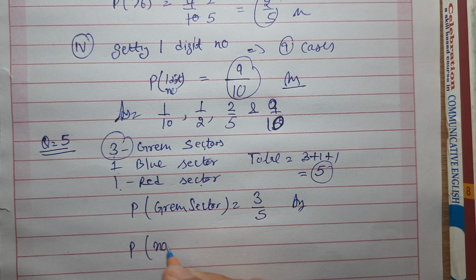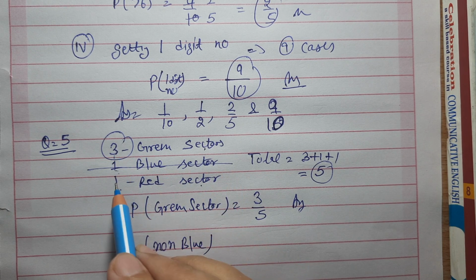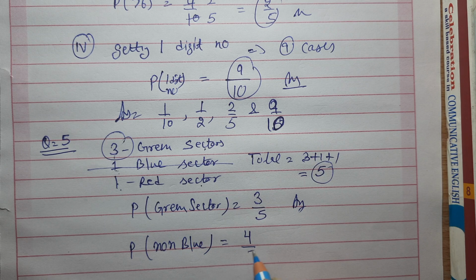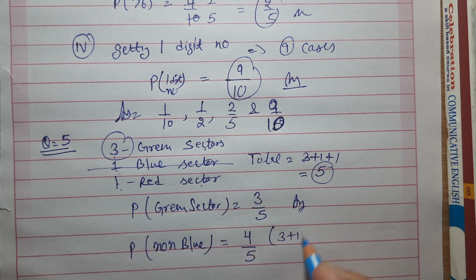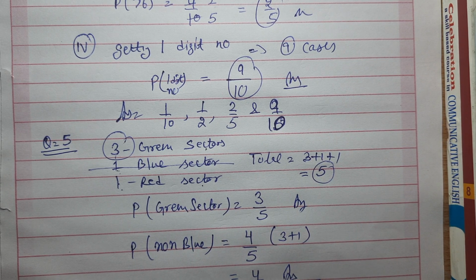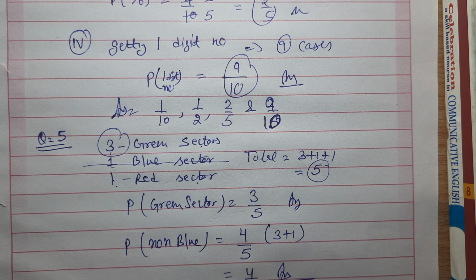Second, probability of non-blue sector. Leave the blue color. Blue we have left. So left is 3 plus 1, 4. Favorable case is 4. Total case is 5. 3 plus 1 is 4. So answer is 4 upon 5. I hope this is clear. So probability is number of favorable cases over total number of cases. And question number 6 we have collaborated with question number 2. So this whole exercise 5.3 is complete. Thank you.